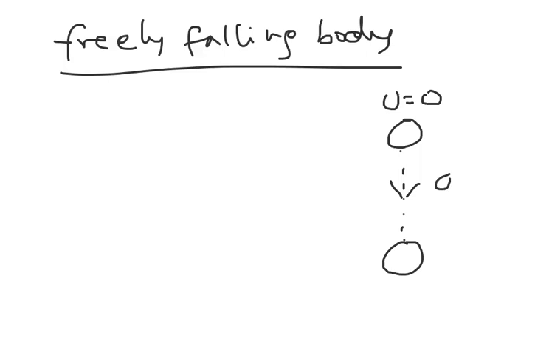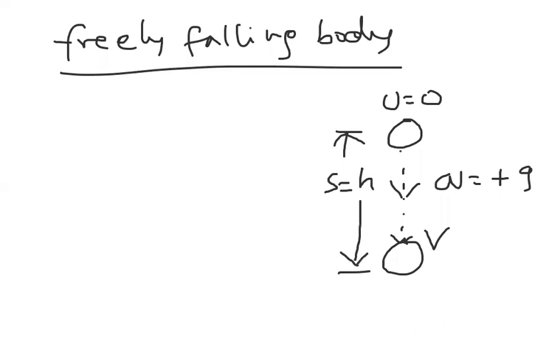So here a equal to plus g, and let us take the velocity it acquired as v, and it travels a displacement s, suppose s equal to h. So whenever we say freely falling body, immediately u equal to 0, a equal to plus g, s equal to h. These points you have to remember.